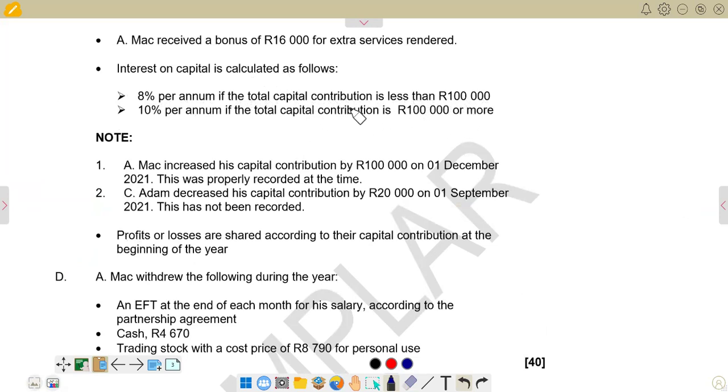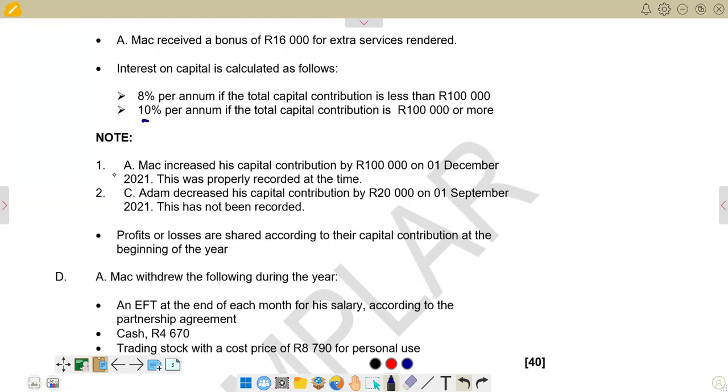So what it means is if we have a capital balance which is more than 100,000, we are going to apply 10%. But if it's less than, we're going to apply 8%, which is very clear.